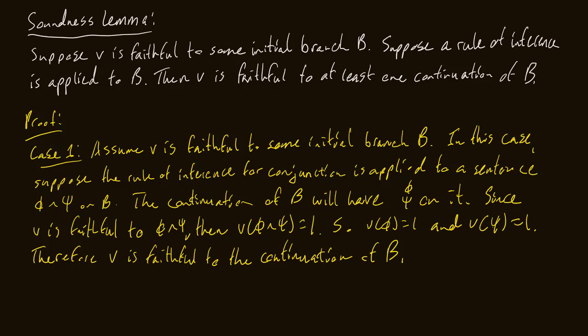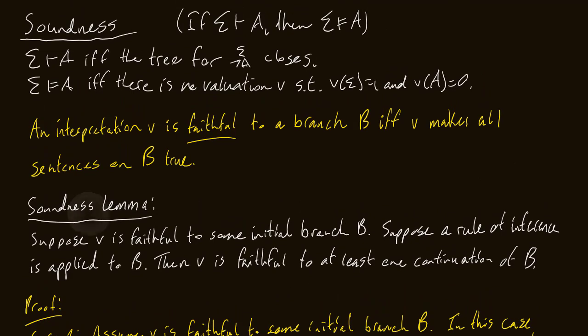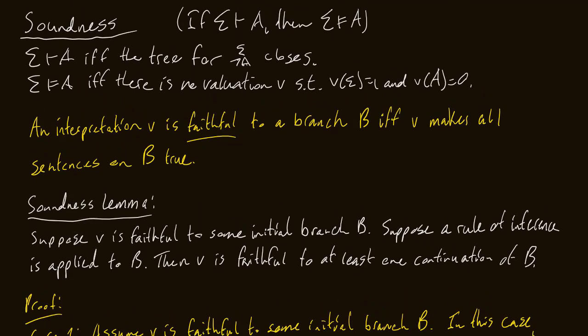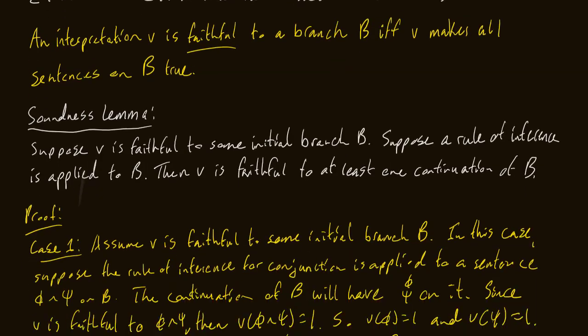But now that we've done the Soundness Lemma, we want to do the Soundness Theorem. So remember, the theorem we aim to prove is: if sigma syntactically entails A, then sigma semantically entails A. Now, like we did with the completeness theorem, it's much easier to do a proof by contrapositive. So instead of doing the proof directly, what we will show is that if sigma does not semantically entail A, then it does not syntactically entail A. And that is logically equivalent to proving that if sigma syntactically entails A, then sigma semantically entails A. So let's get started and write out this proof. And this proof is not going to be crazy.